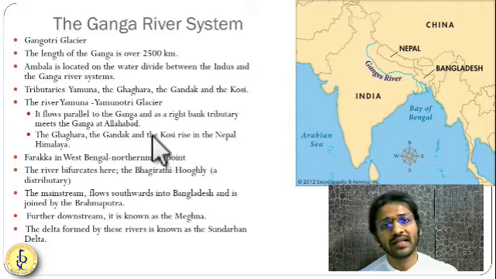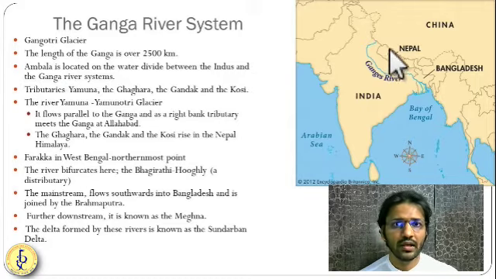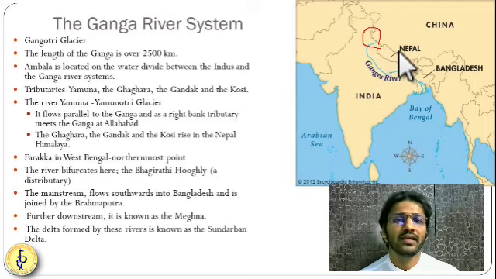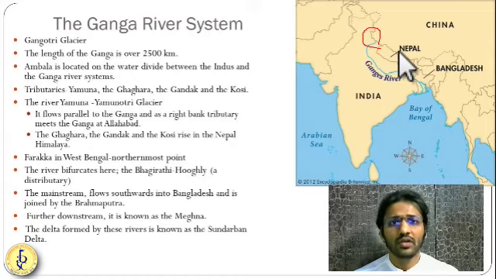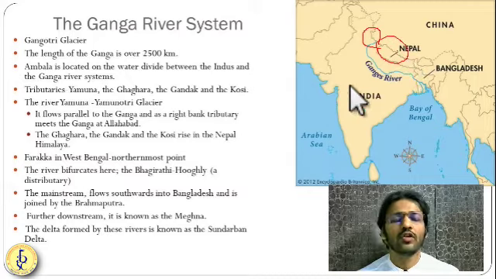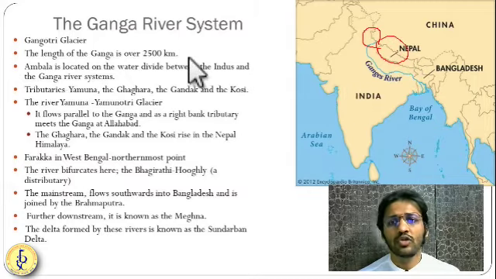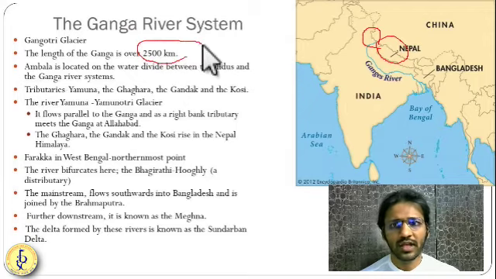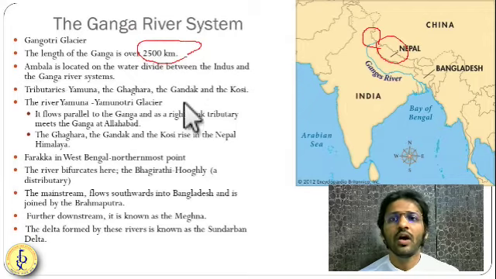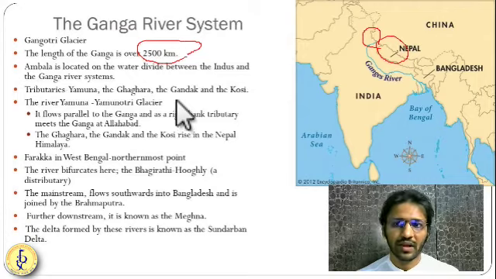So, the tributaries of Ganga. Ganga is rising at the Gangotri glacier, near Gomukh in Uttarakhand. Then it has tributaries like Yamuna, Tons, Ghagra, Gandak, Kali, Kosi. Some of them are originating from Nepal. So some Nepal Himalayas are also giving rise to the tributaries of the Ganga. The length of the Ganga is lesser than the Indus. You can see it is only 2,500 kilometers long.